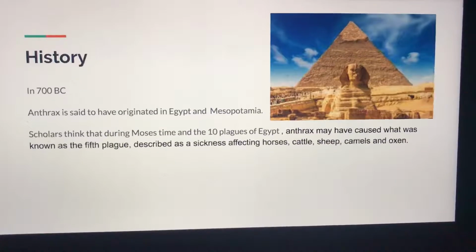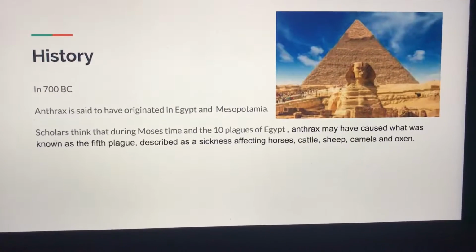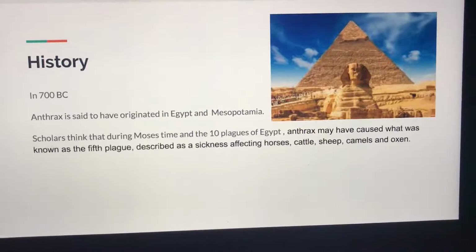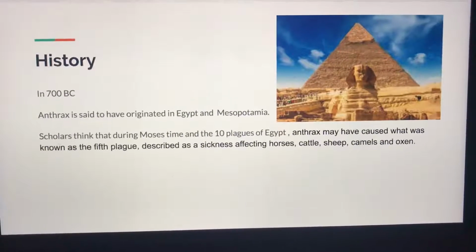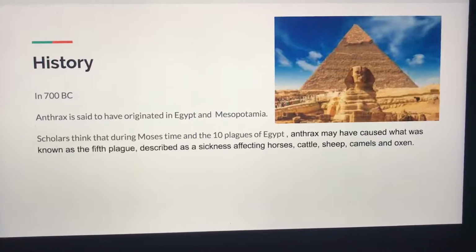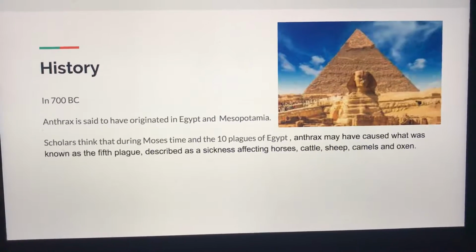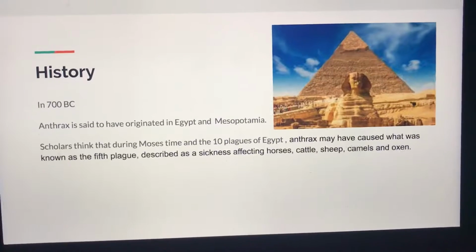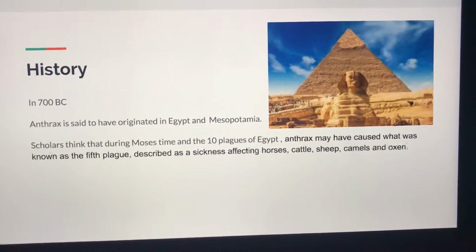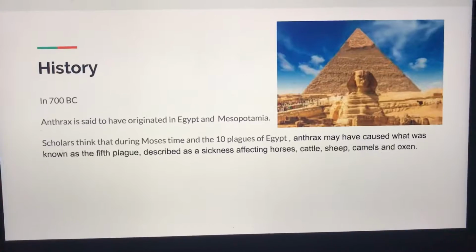Some history about this is that they think in around 700 BC it originated in Egypt and Mesopotamia. Some scholars think that during Moses' time and the 10 plagues of Egypt, anthrax may have caused what was known as the fifth plague, described as sickness affecting horses, cattle, sheep, camels, and oxen. And you will find out why in the next couple of slides.